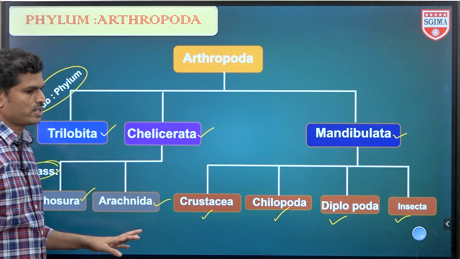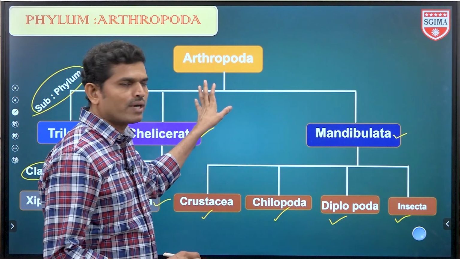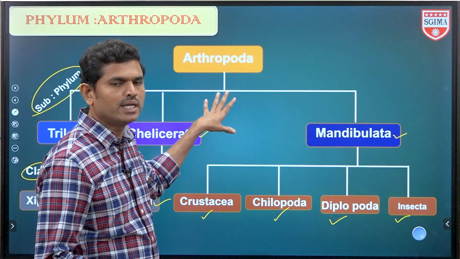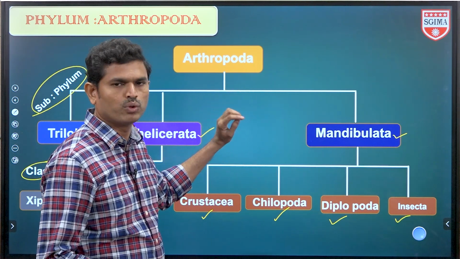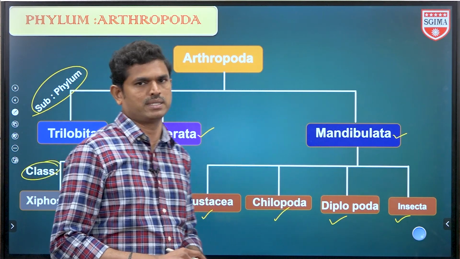So this is the classification. Here I am only going to mention phylum, subphylum and classes. Just for idea purposes only, no need for examination purposes. Okay.